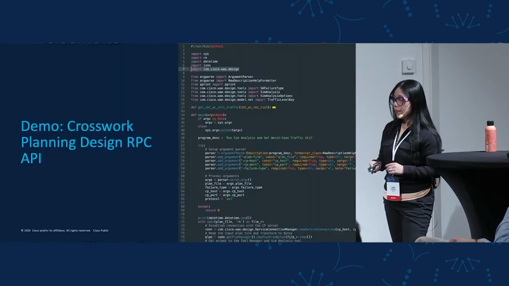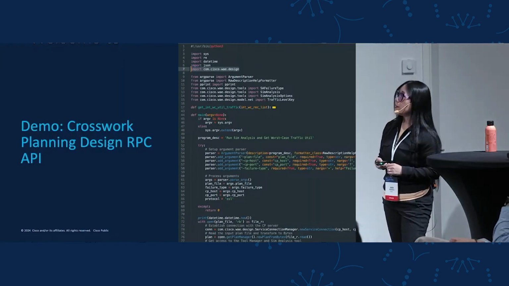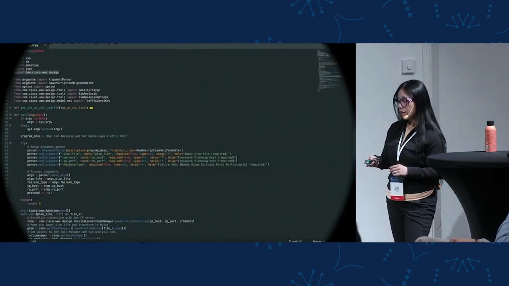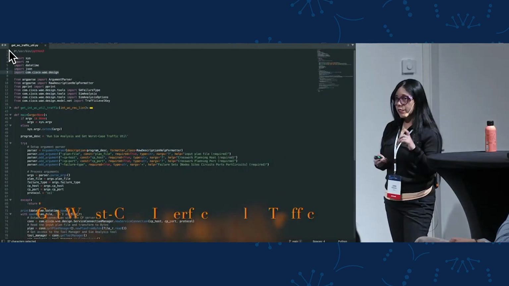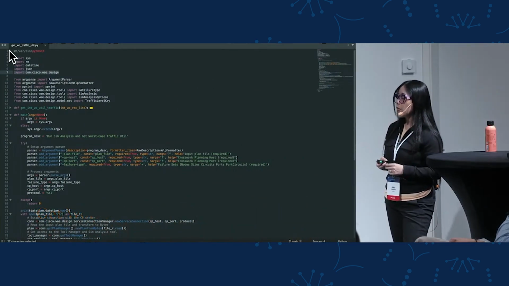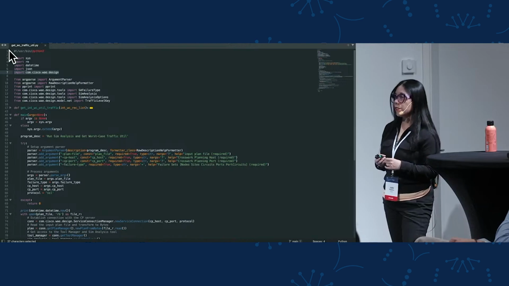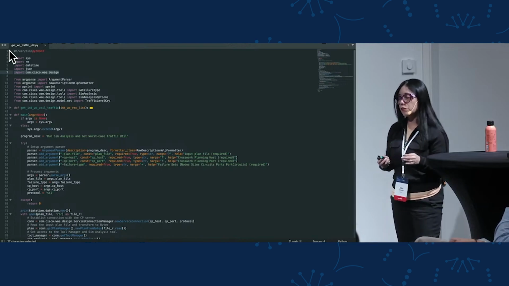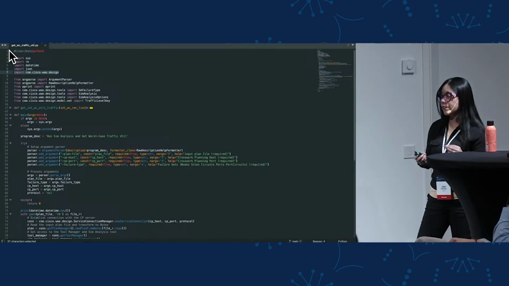So then in the next example, I will use another script, but this time using the Design RPC API. So I will use exactly the same plan file, the US1 plan file. So the objective of this script is that it will run the simulation analysis tool in order to get the worst case traffic interface utilization and traffic.